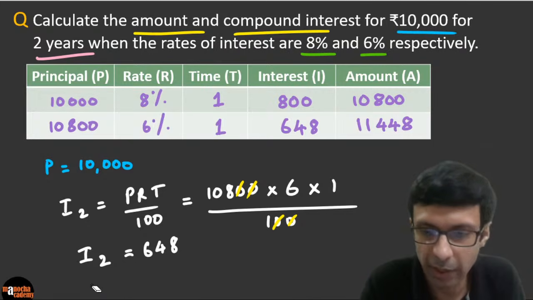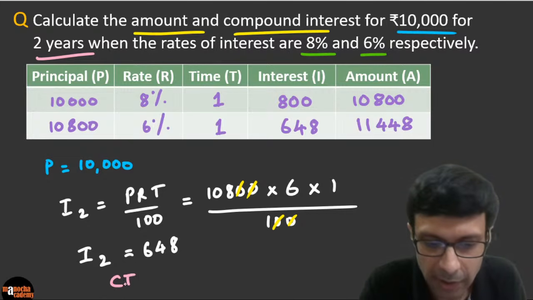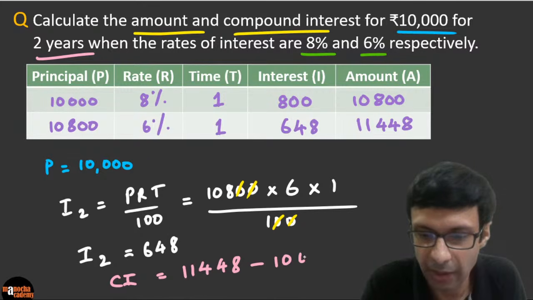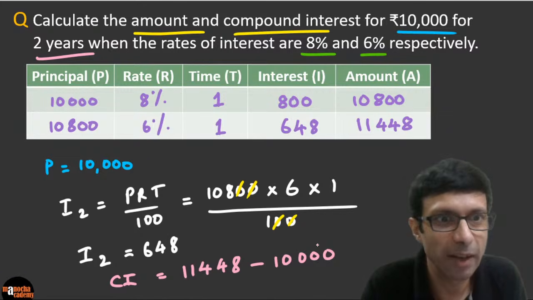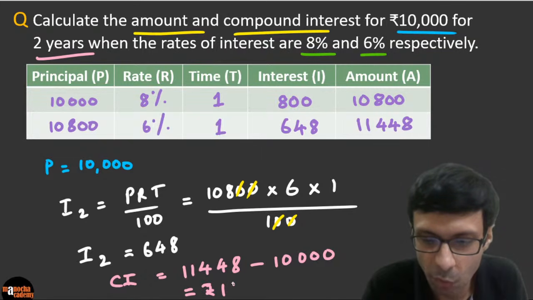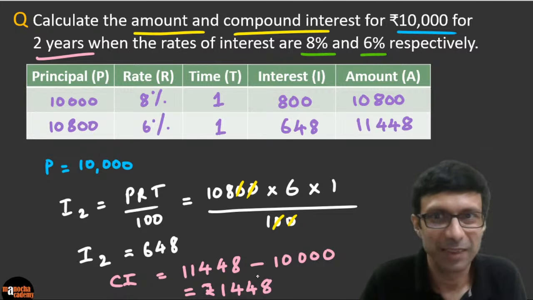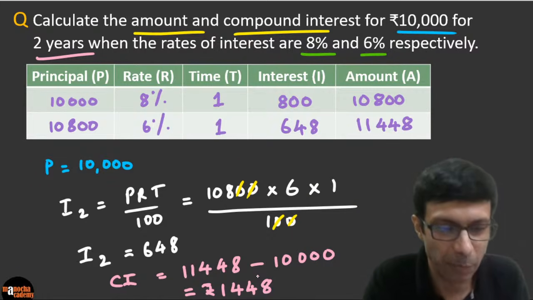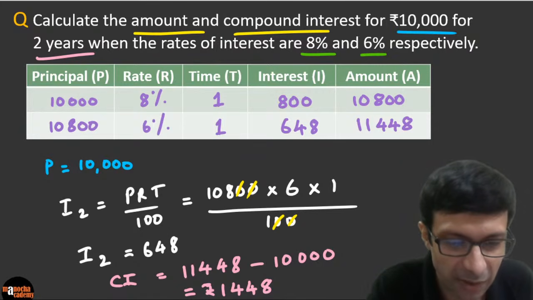So compound interest we can denote by CI. That's basically going to be 11448, the final amount, minus our principal, which is 10,000. So what is the answer going to be? Excellent, excellent. You just subtract them and it is rupees 1448. So that is going to be the answer here. You just have to subtract the principal from the final amount. Is that clear, guys? Fantastic.